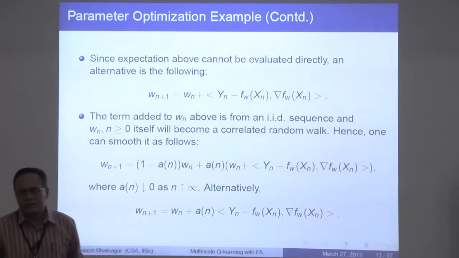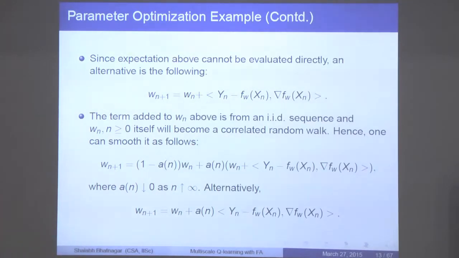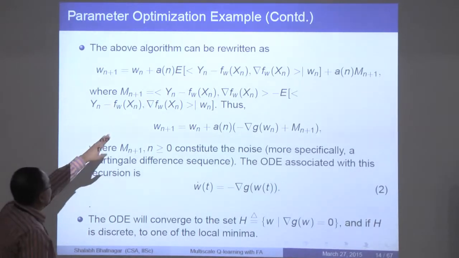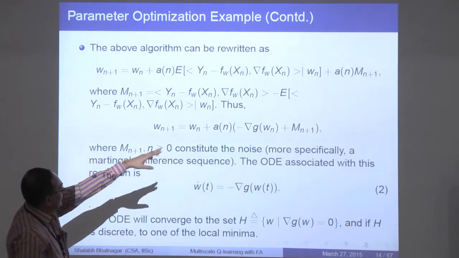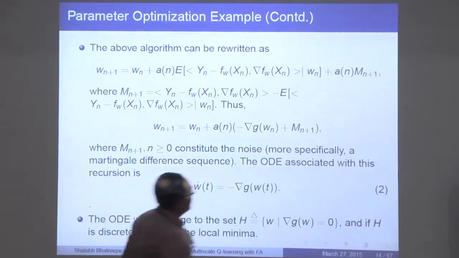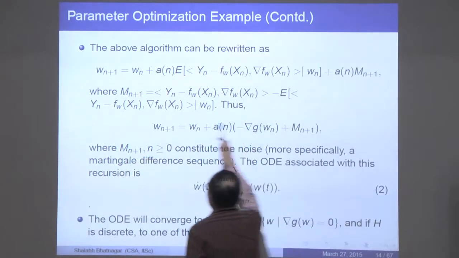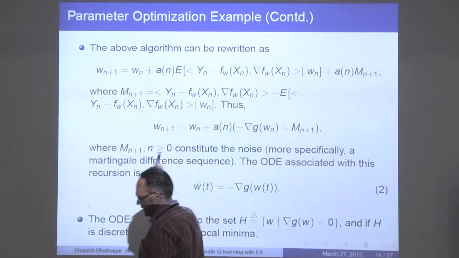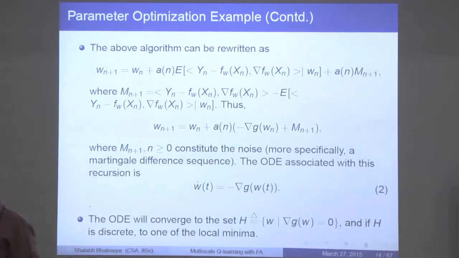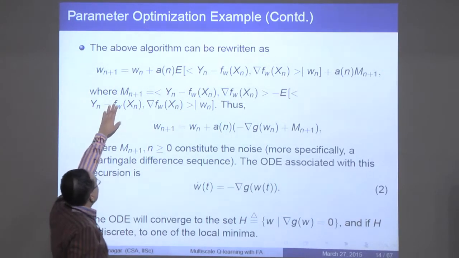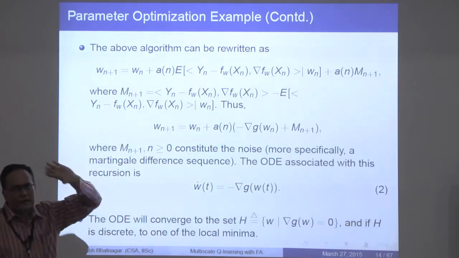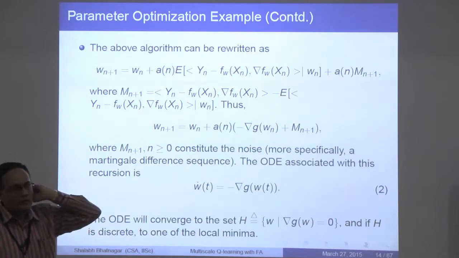So now there is a valid stochastic approximation scheme, and what you can do is to rewrite this in this manner. You take the expectation, and then you bring in this additional term a_n M_{n+1}, where M_{n+1} is the difference: this is what you had to begin with, minus the expectation. So all you have done is to add and subtract the expectation term. Now once you do that, if you take the conditional expectation of M_{n+1} given W_n, that will still be 0. So it's again a martingale difference noise sequence.